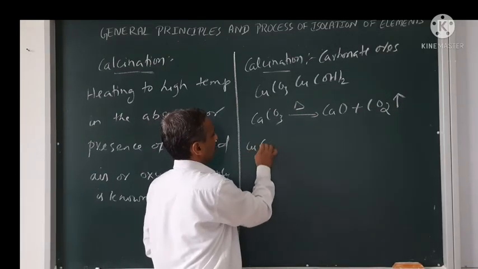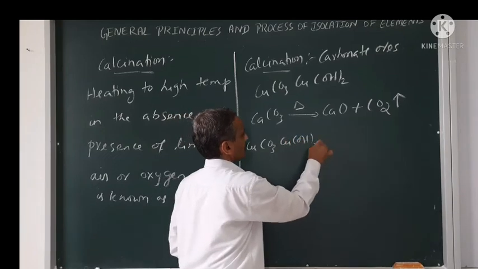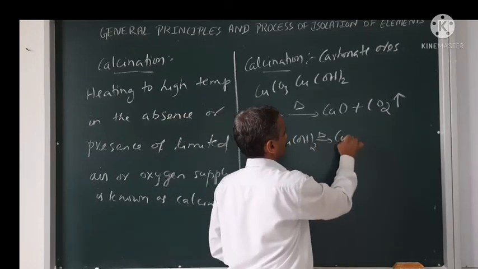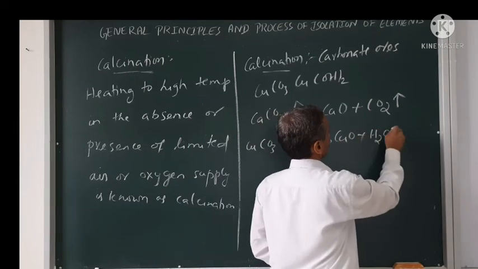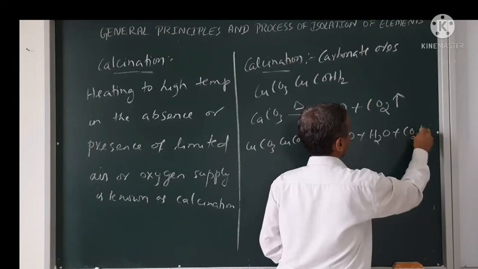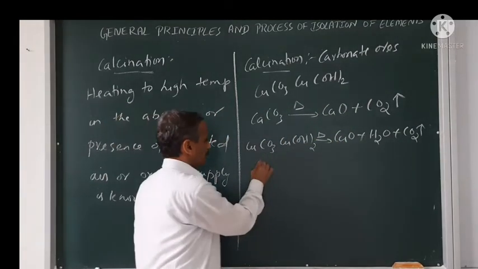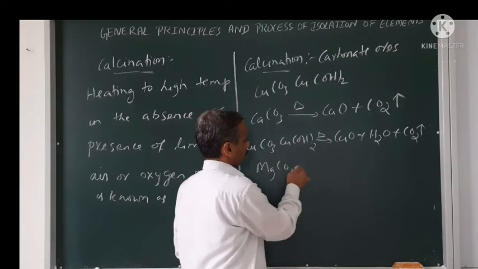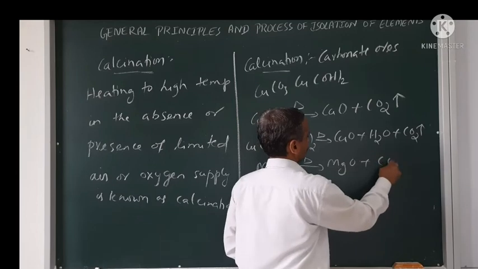See, CuCO3·Cu(OH)2 on heating gives CuO plus water plus carbon dioxide. Magnesium carbonate, MgCO3, on heating gives MgO plus CO2.